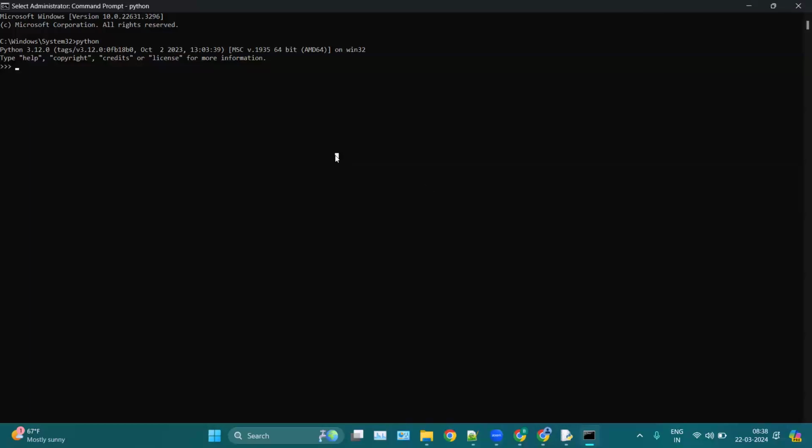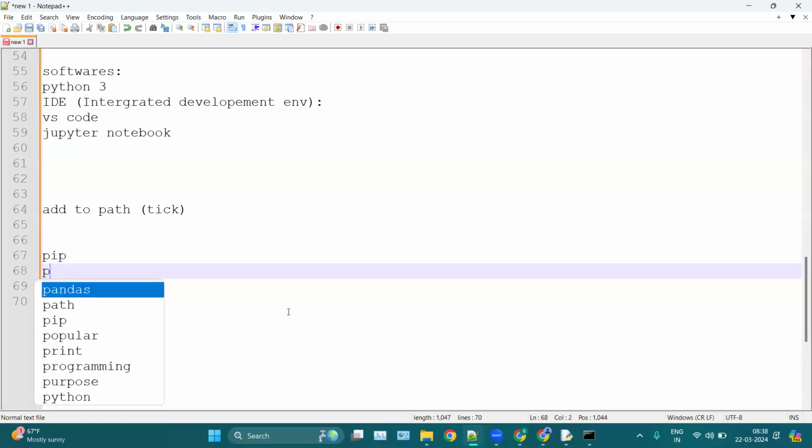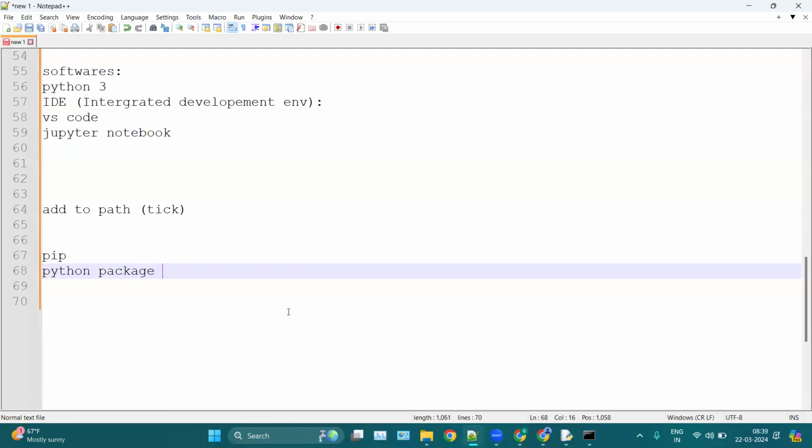Then we also have to check the pip Python package. Whenever you install Python, pip is pre-installed with Python. And what is pip? Pip is the Python package manager, which is mainly used for installing or uninstalling Python packages.